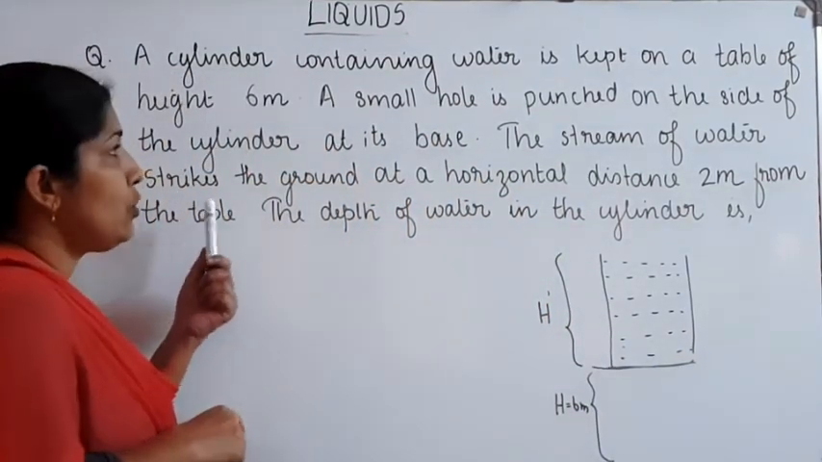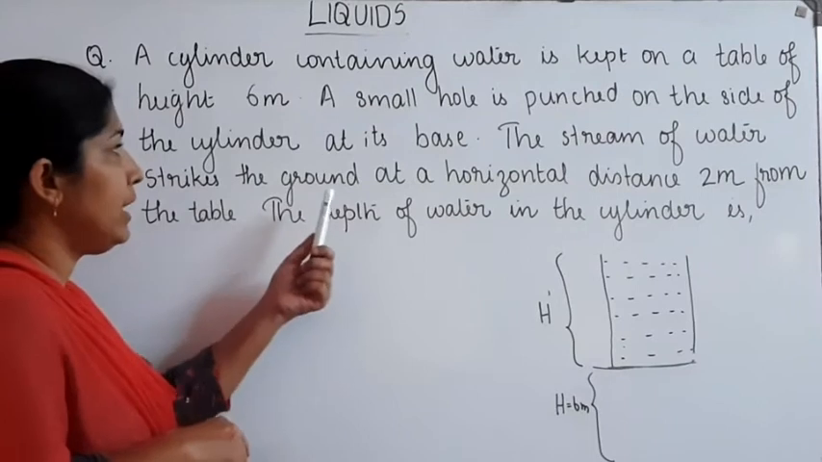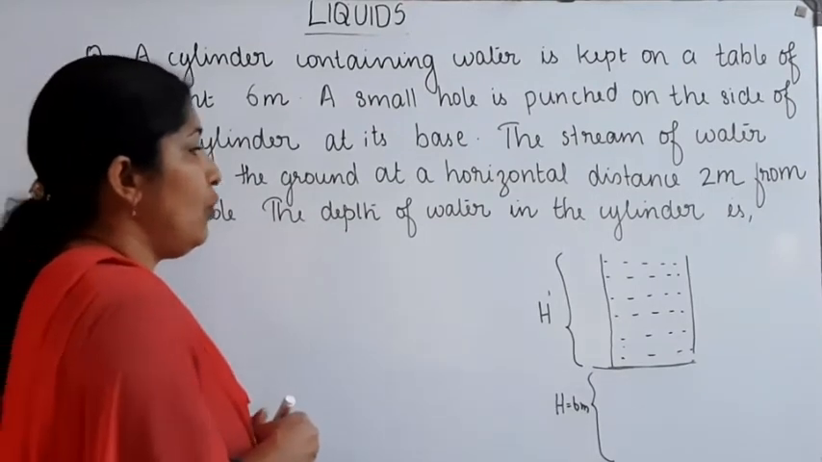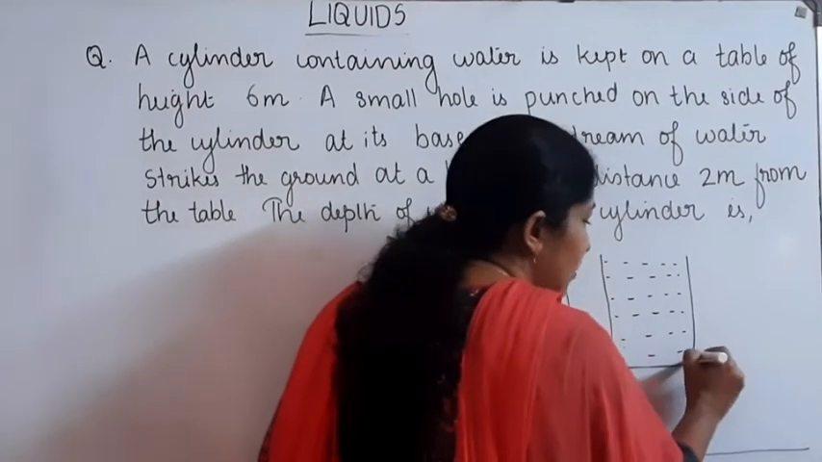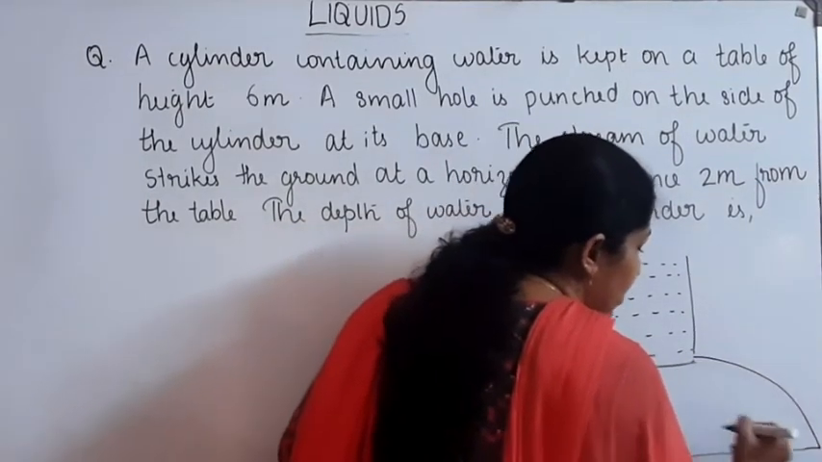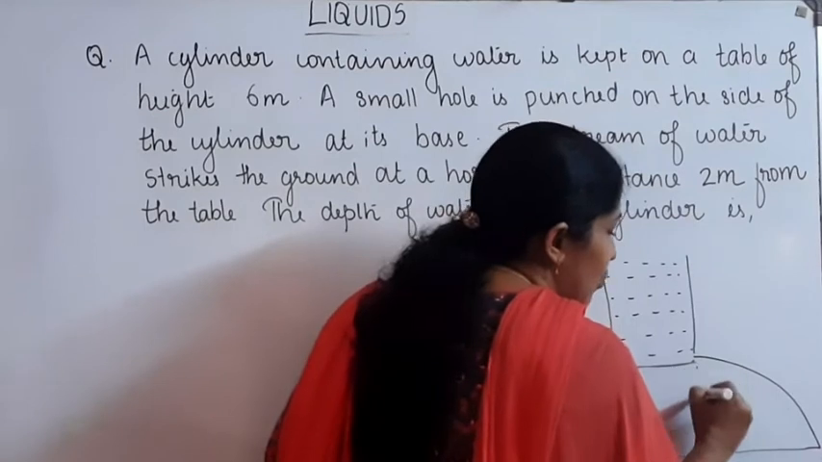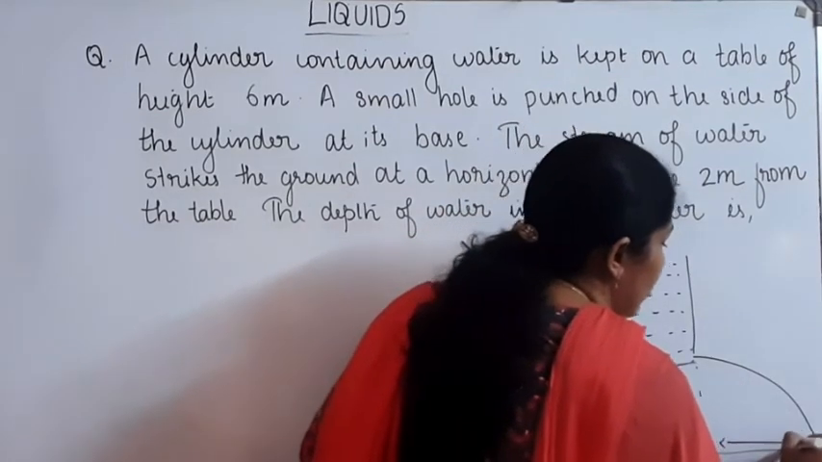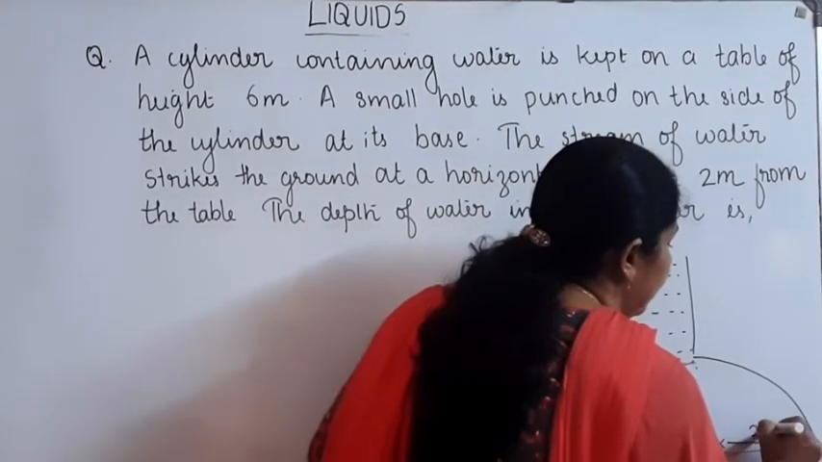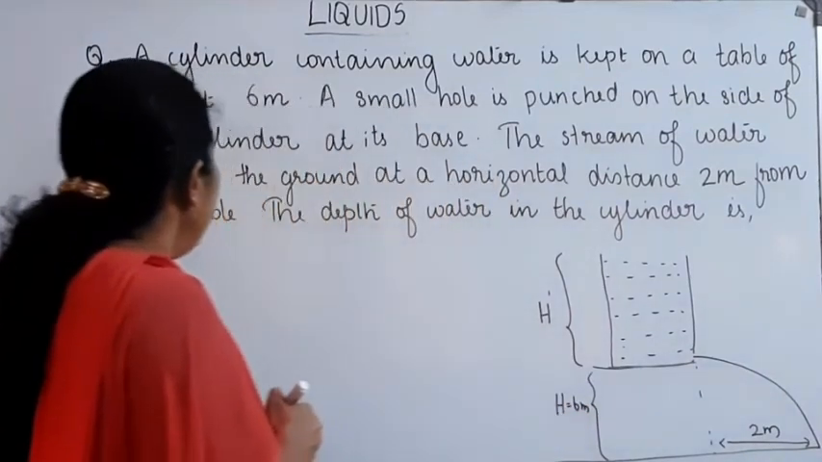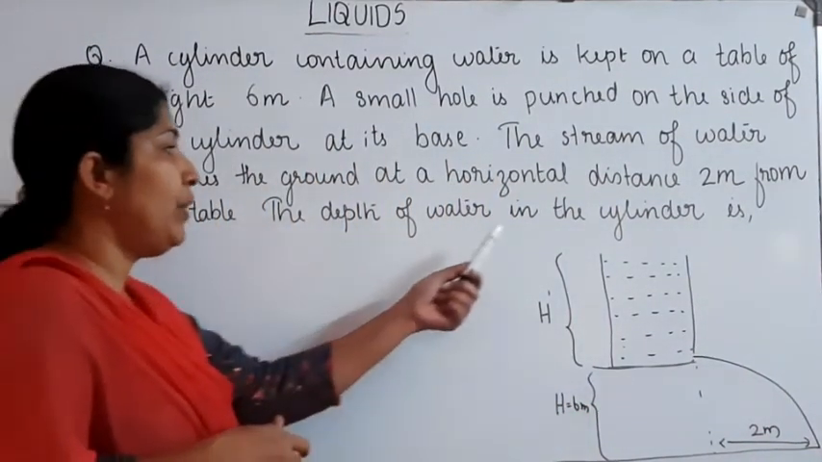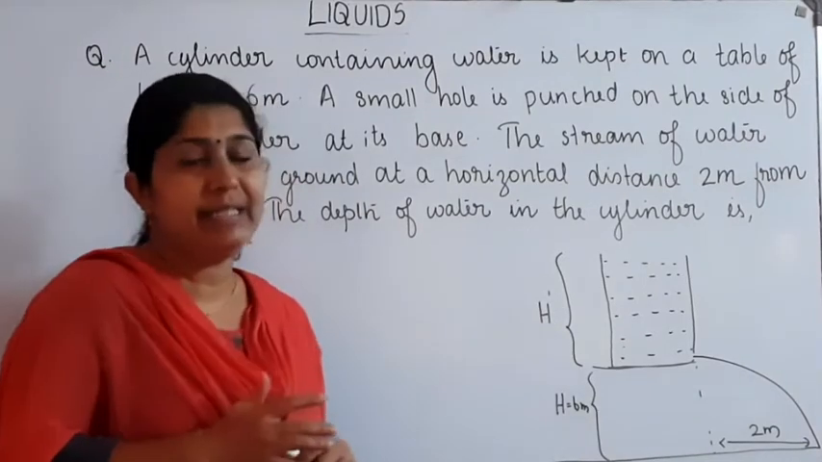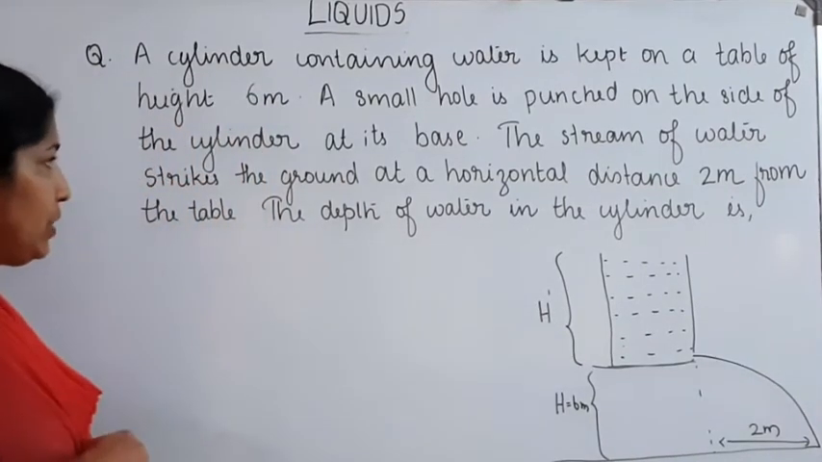Then the stream of water strikes on the ground at a horizontal distance of 2 meter. This is the ground. The stream of water strikes on the ground at a distance of 2 meter. This distance is equal to 2 meter. From the table, the depth of the water in the cylinder is, we want to find out the depth of the water in the cylinder. This is our question.